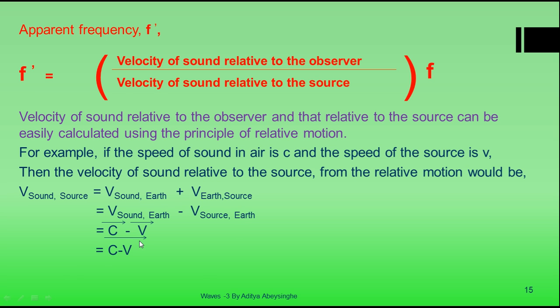However, if the source moves with a velocity that is greater than the velocity of sound relative to the Earth, then you can hear sonic booms, because c minus v will be negative, so the velocity of sound relative to the source will be in this direction, right? So the source will be moving in this direction in that case, and the sound will be moving in this direction. For most of these, we assume that the velocity of the source is less than the velocity of sound. So c minus v is positive, so both the velocity of the source and the velocity of the sound are in the same direction.